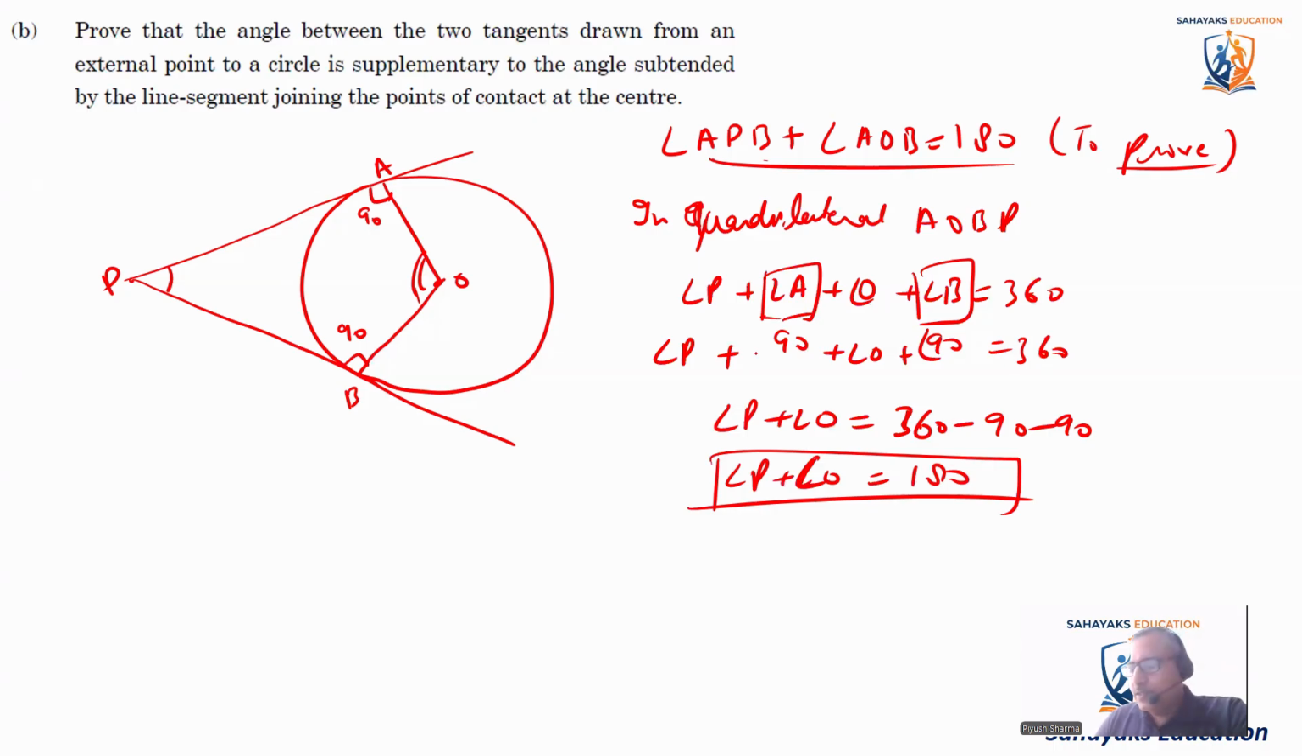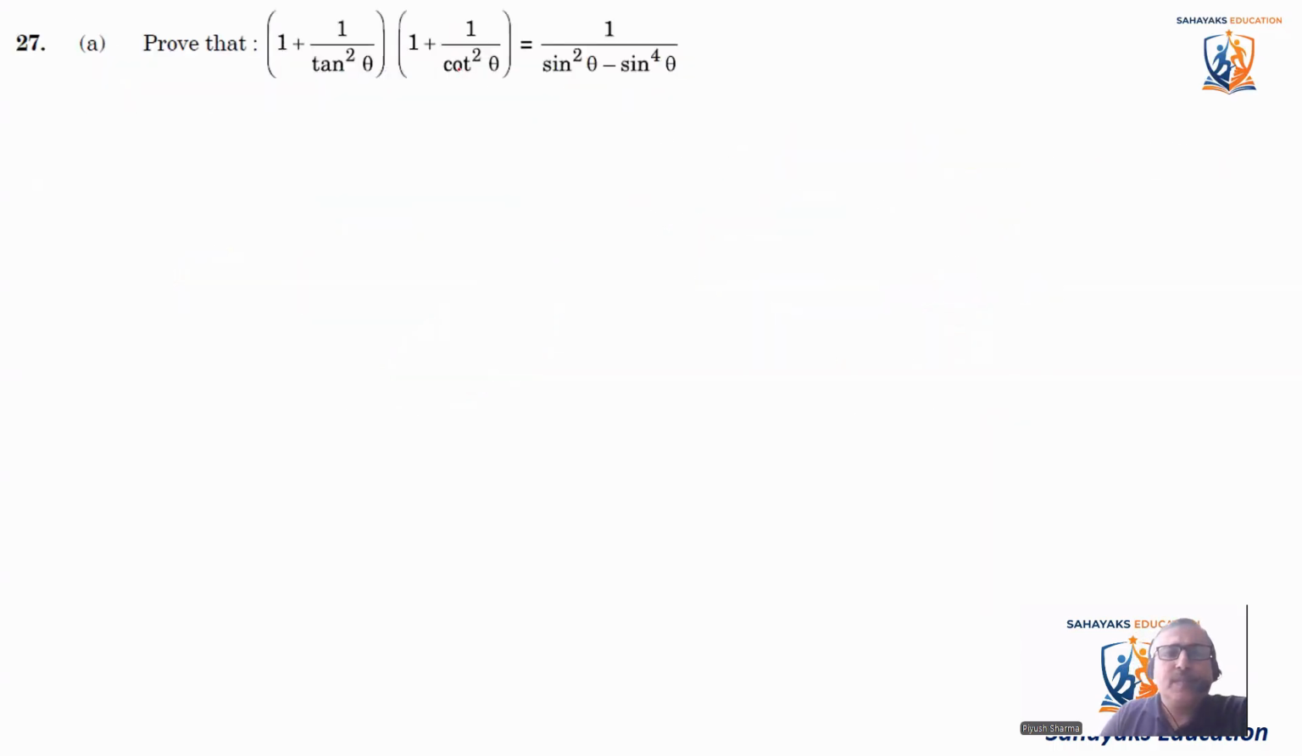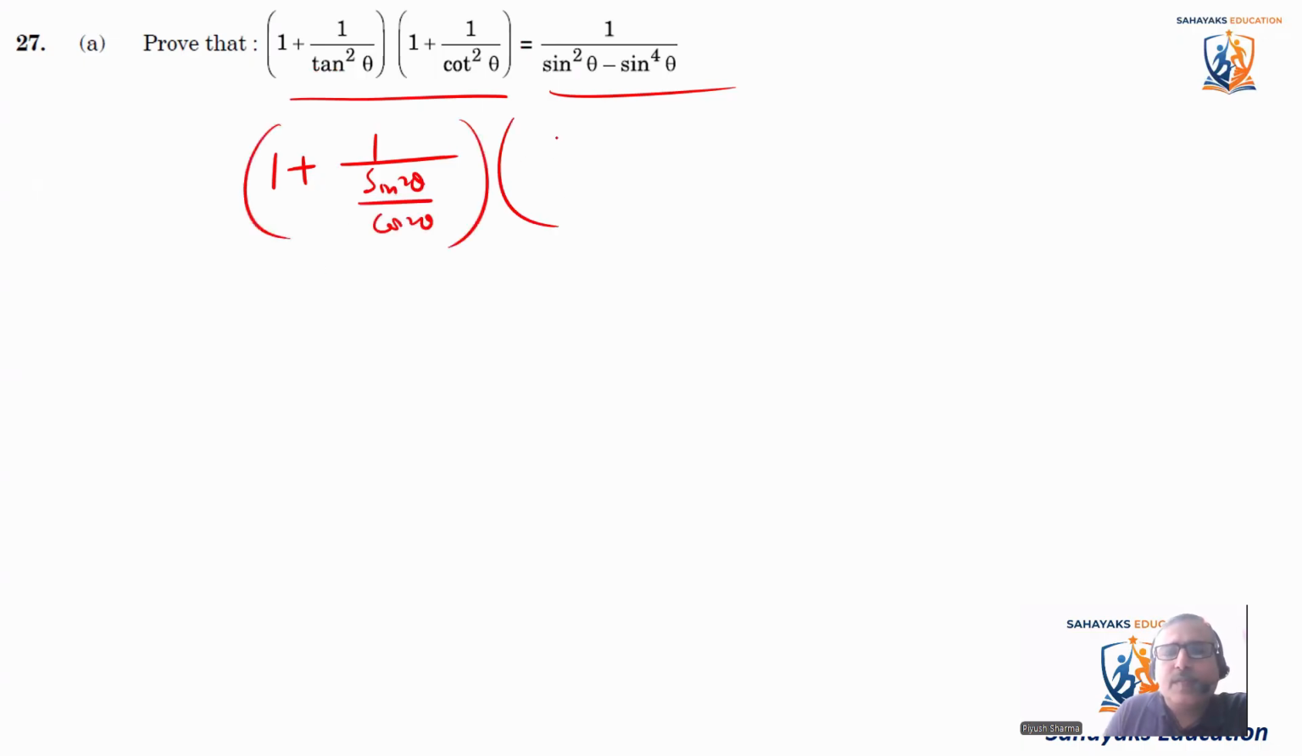Okay, guys. So let's come to the next question. Prove that 1 plus this value is equal to this value. Okay, let's prove it. So we are going to convert tan into sine and cos and cot into sine and cos again. So let's say 1 plus 1 divided by tan square theta, which is sine square theta by cos square theta, 1 plus 1 divided by cos square theta by sine square theta. Okay, this is LHS.